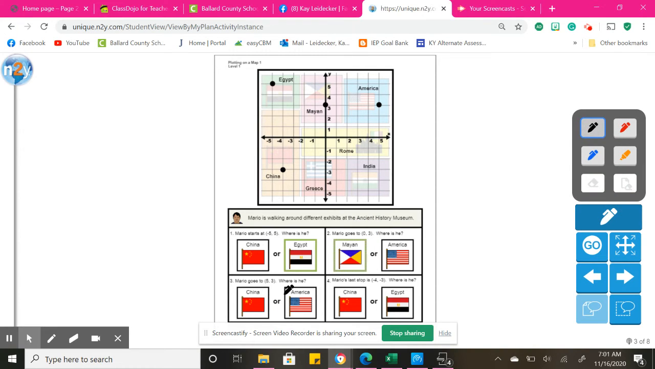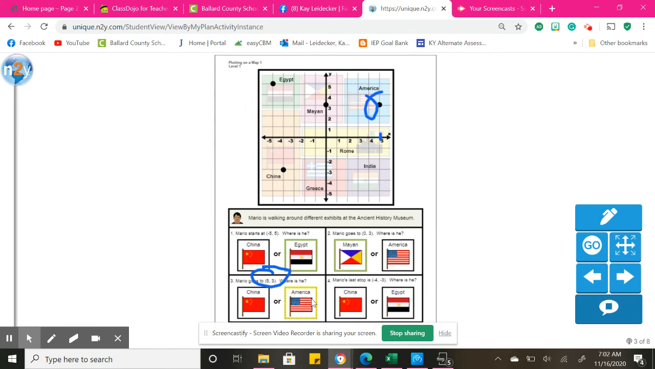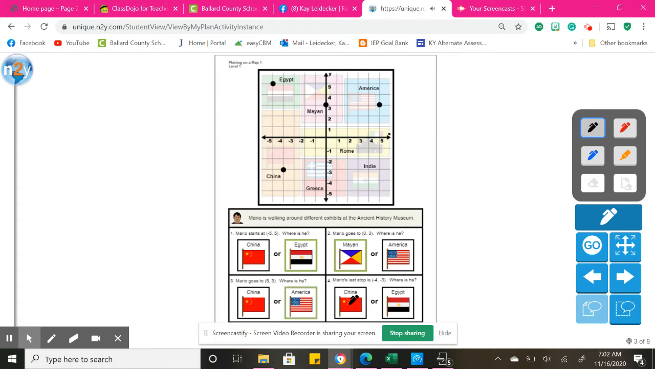All right, I'm going to erase. Next, we have Mario goes to 5, 3. Where is he? So 5, 3. So I'm looking on my X first. So I'm looking for 5. So we'll start with 0, go to 5. Okay. And then I need to find 3 on my Y coordinate. So I'm going to move up 3. 1, 2, 3. That would be America.